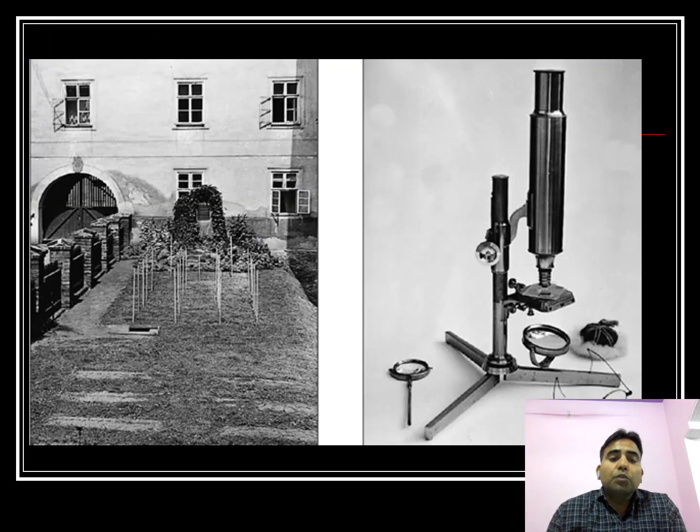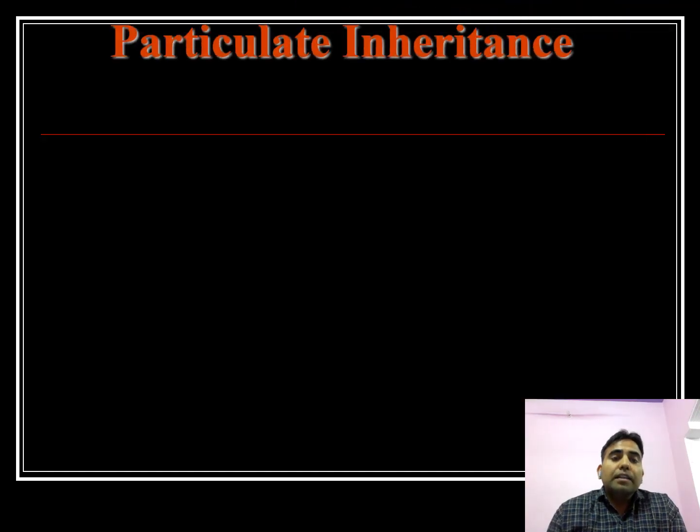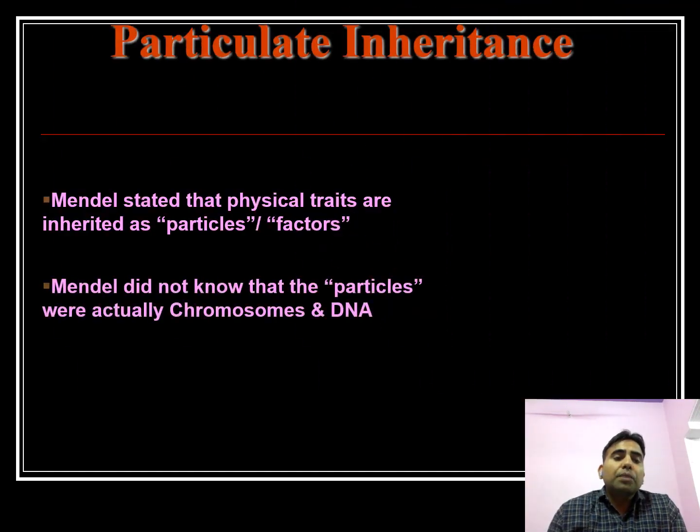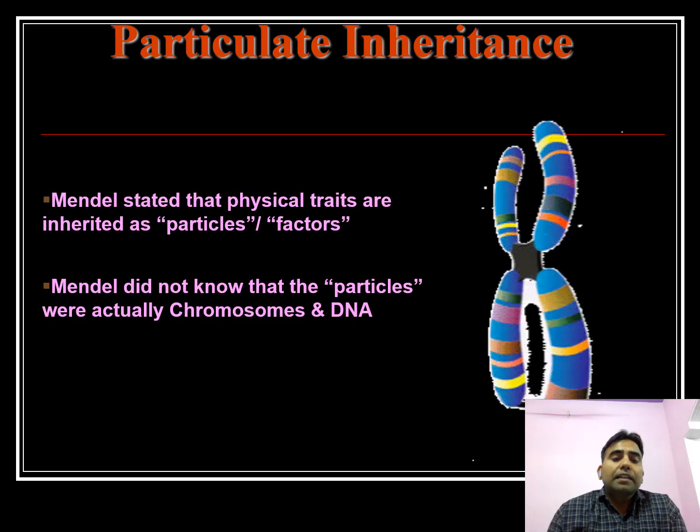Here is the microscope that was used by Mendel for his study. Before Mendel, particulate inheritance was proposed. Particulate inheritance means that a particular particle is responsible for the inheritance of a trait from parent to progeny. Mendel called these particles factors, because Mendel did not know about the gene. He called the gene a factor.